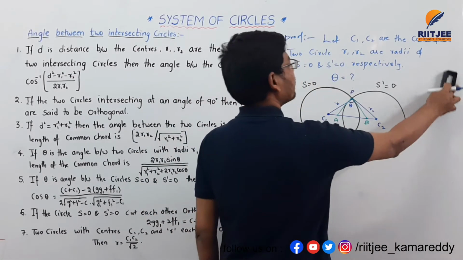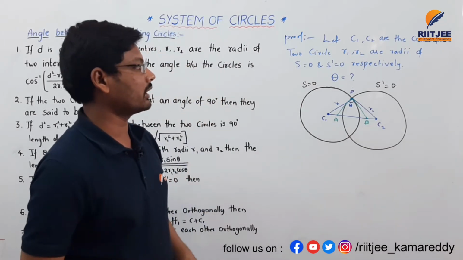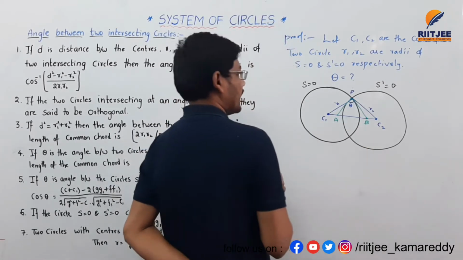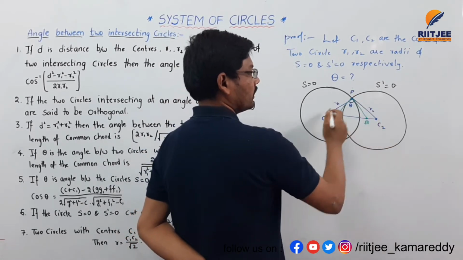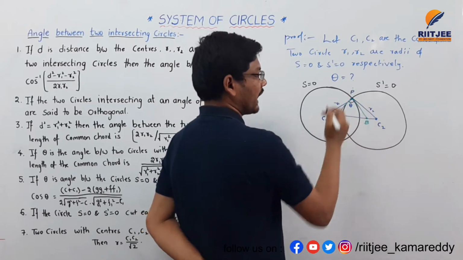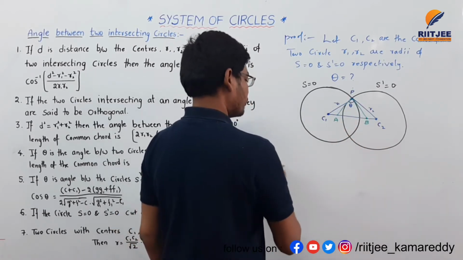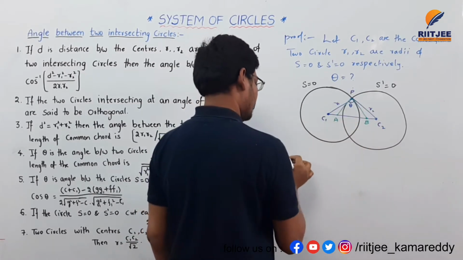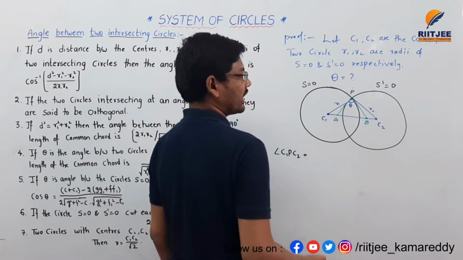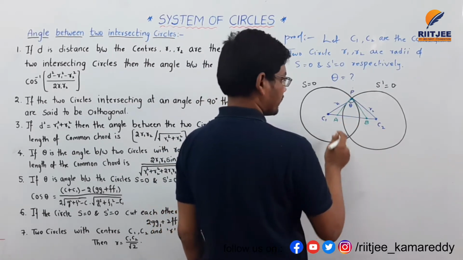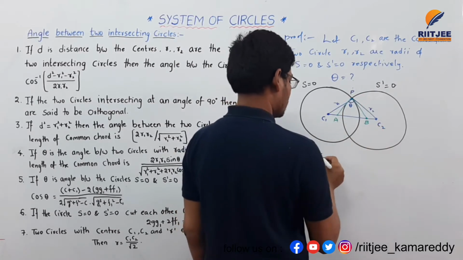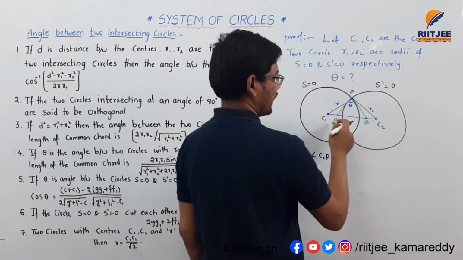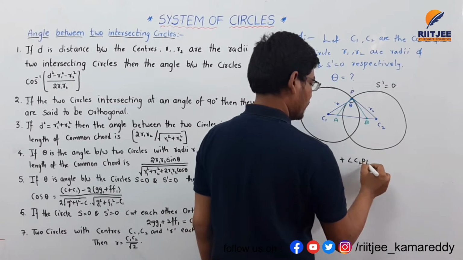So I am explaining the problem here, the solution and proof for this one. Generally here we need the angle between two tangents. So I am taking angle C1PC2. Can I write it like this? Angle C1PC2 is equal to angle C1PB plus angle C2PA.